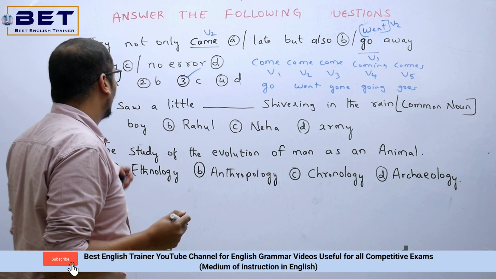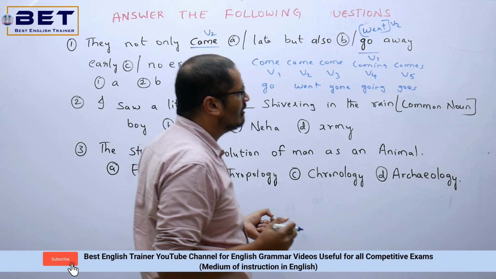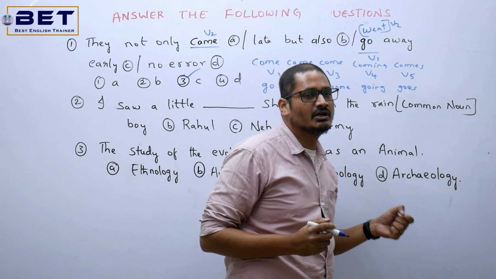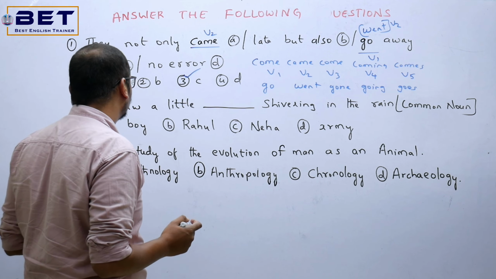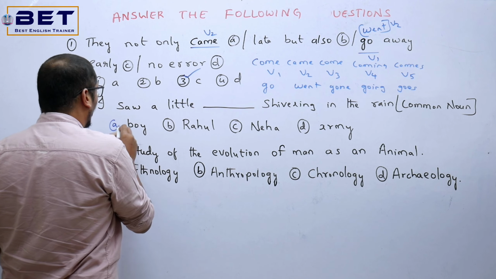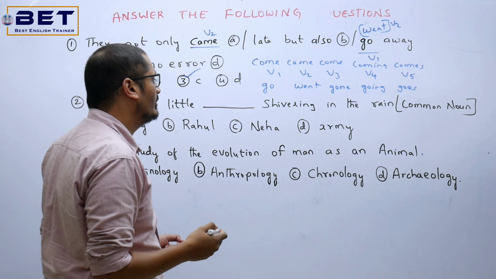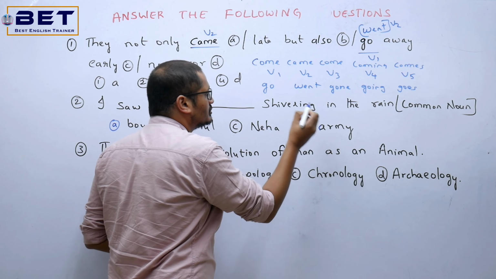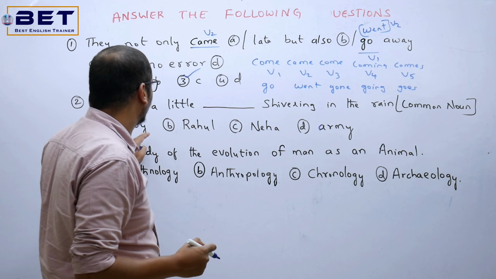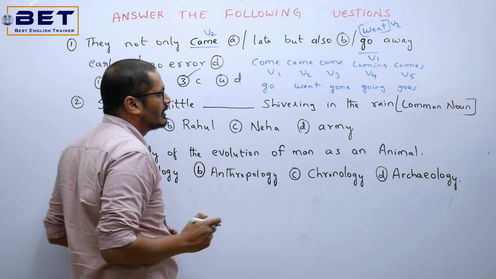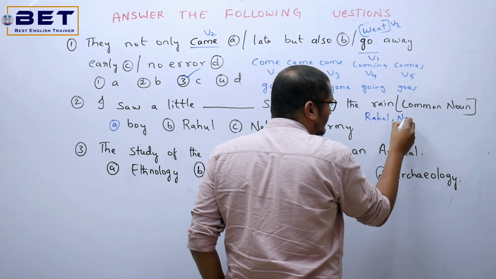See the second question. I saw a little dash shivering in the rain. In the bracket they have given common noun. That means we need to find the common noun in this particular sentence. So option A they have given boy. Option B is Rahul. Option C Neha. Option D is altogether army over there. So out of these four options, what is the right answer? Now let's discuss one by one. Okay. For example, let's see B and C. I said Rahul. I said Neha.